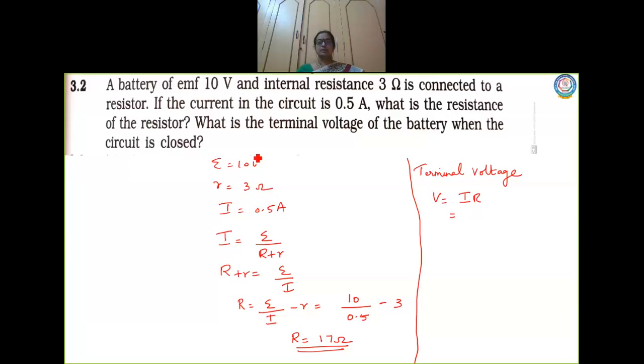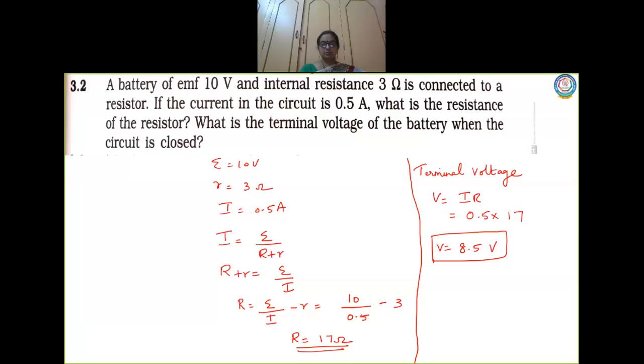If the current in the circuit is 0.5, into the resistance we have found out now, which is 17. So 17 into 0.5, we have the terminal voltage to be 8.5 volt. Okay? So this is the terminal voltage, right? So these are the two problems based on the topic we read.